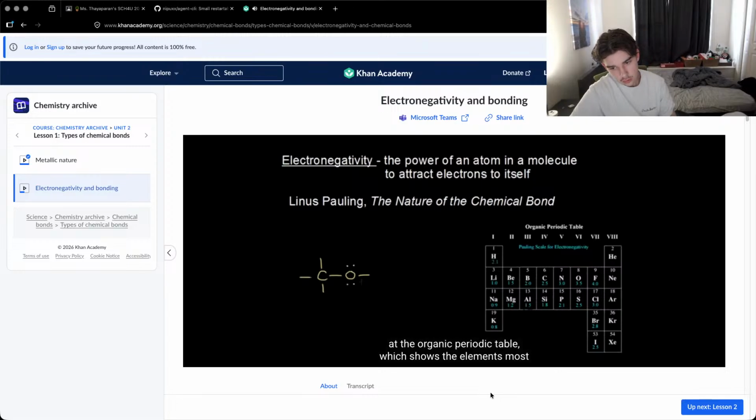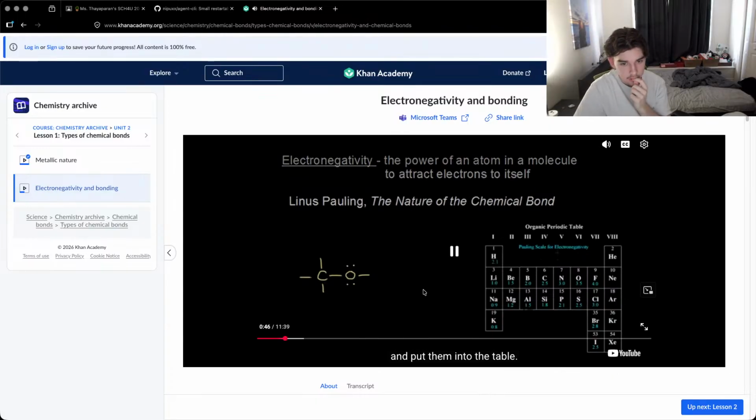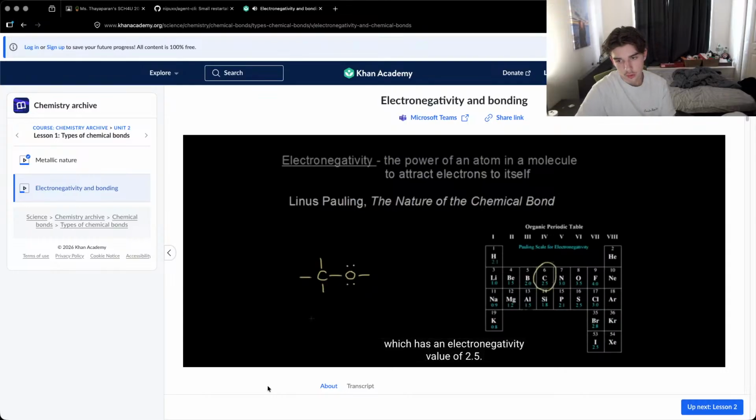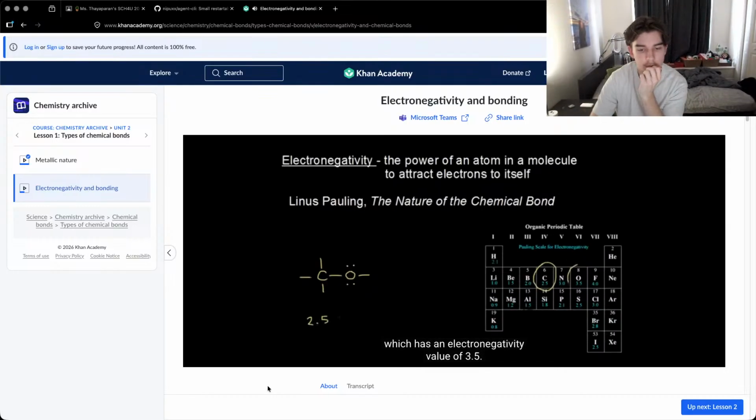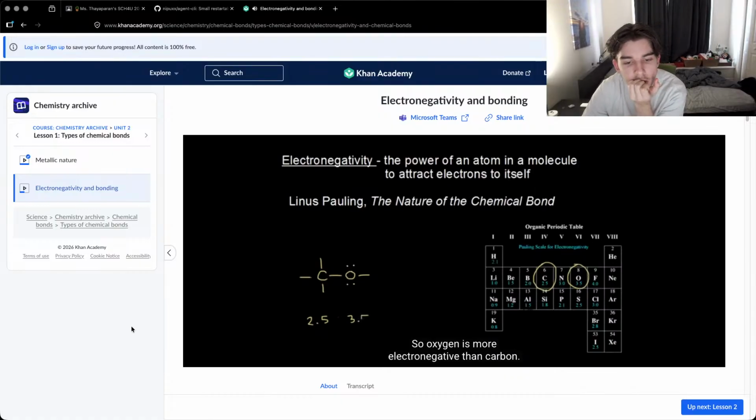To do that, I need to look over here on the right at the organic periodic table, which shows the elements most commonly used in organic chemistry. And then in blue, it gives us the Pauling scale for electronegativity. Linus Pauling actually calculated electronegativity values for the elements and put them into the table, and that allows us to compare different elements in terms of their electronegativities. For example, we are concerned with carbon, which has an electronegativity value of 2.5, and we're going to compare that to oxygen, which has an electronegativity value of 3.5. So oxygen is more electronegative than carbon.